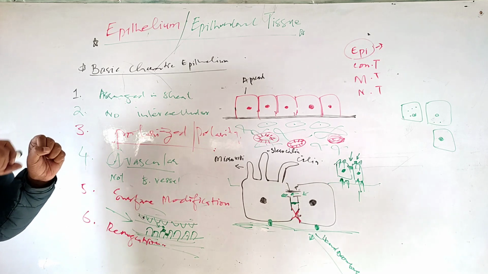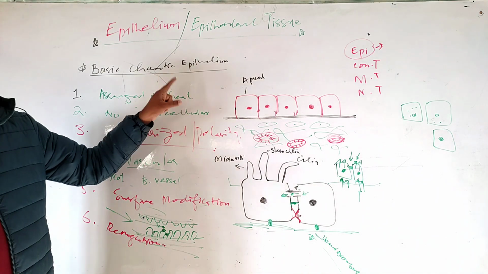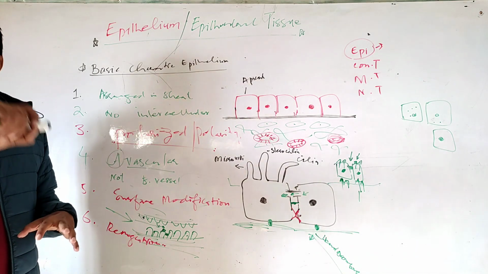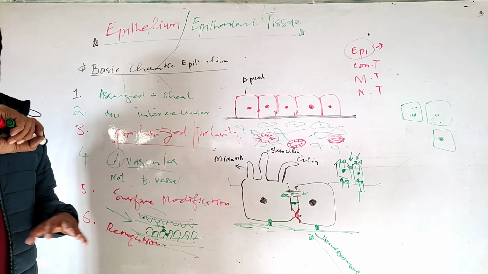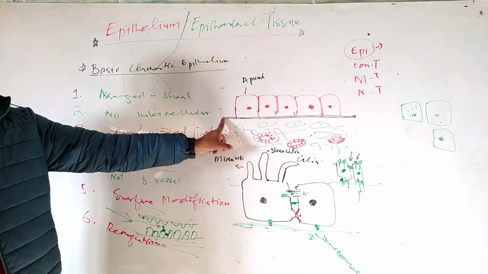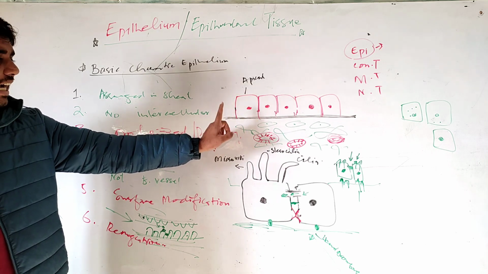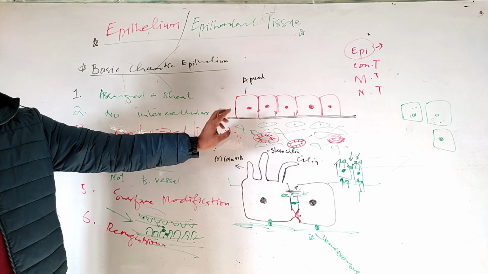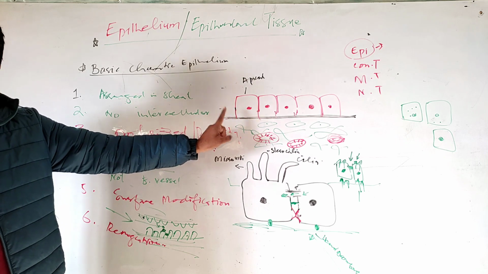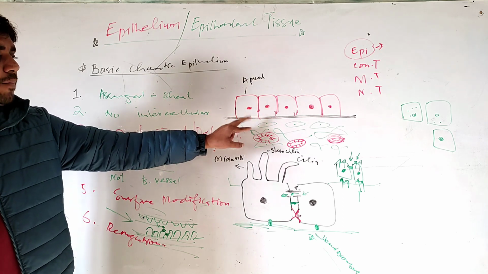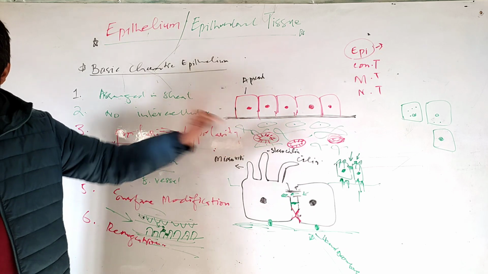Number two, this sheet of cells lies on a basement membrane, which is a non-epithelial structure, actually a connective tissue structure. What does the basement membrane do? It separates epithelial cells from the underlying connective tissue.